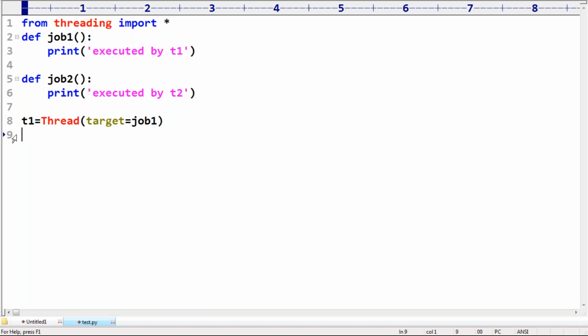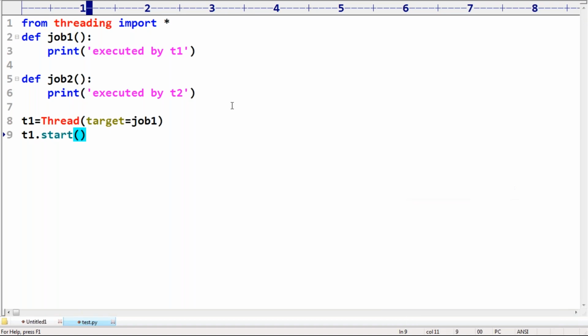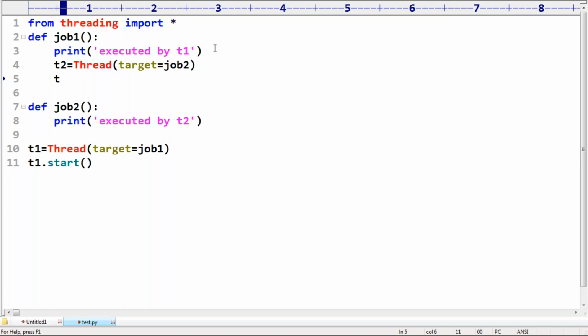So whenever I'm starting T1 dot start, it means T1 is responsible to execute job 1. Inside job 1, T2 is equal to thread R, target is equal to job 2, and T2 dot start.